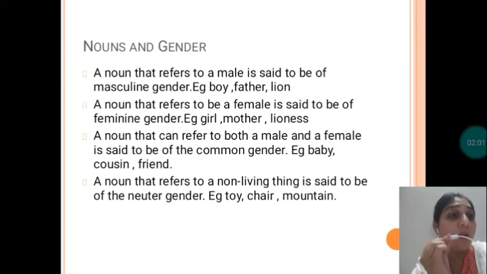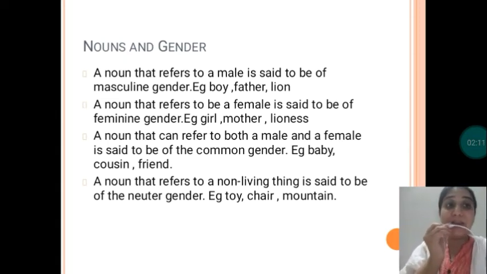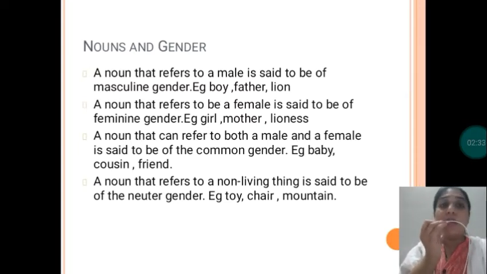Now, common gender. A noun that refers to both a male and a female is said to be common gender. Again, I'll repeat this: a noun that refers to both a male and female. You can see the example, baby. Baby is a noun used for both. It can be male and it can be female. Cousin: cousins can be male and female. Friend: a friend can be a male friend or a female friend.